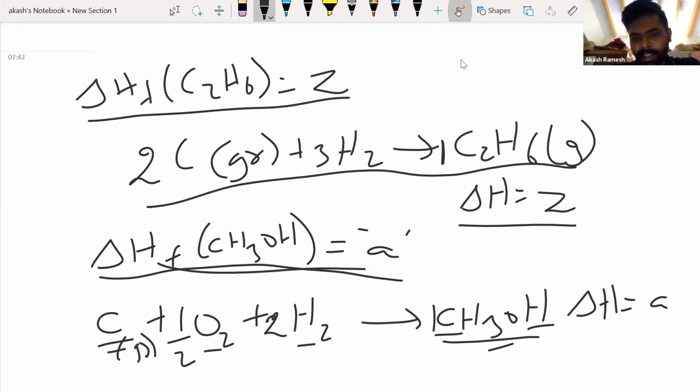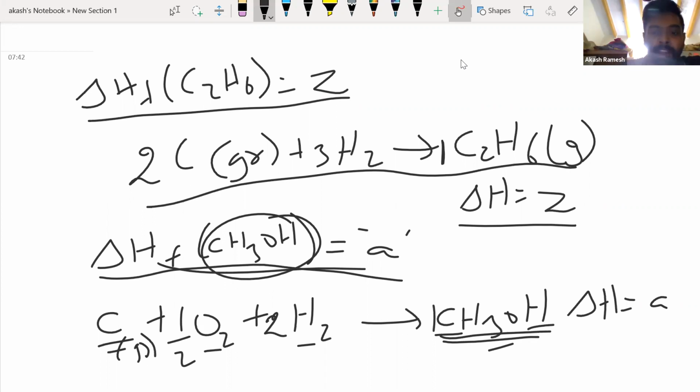So whomever didn't understand, whomever didn't give me the answer properly, I hope you understood now how to write it. Please make sure that whatever is given here is there in the product, right? Next, look at the elements present here: carbon, hydrogen, and oxygen. You just write the elements and think about their stable states. For carbon it is graphite, for oxygen it is O2, for hydrogen it is H2, right? And that's it. Next thing I do is balancing.